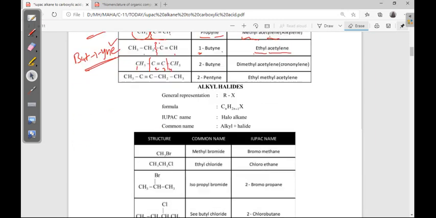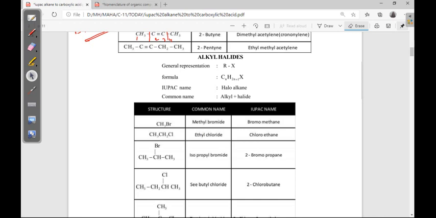Okay. Next functional group, that is alkyl halides. Alkyl halide means alkyl group, R group is there, halide means X is there. Alkyl halide. Okay, so this is the formula we just discussed, CnH2n plus 1. In alkane, 1 hydrogen is less. In place of that hydrogen, any halogen, it may be fluorine, chlorine, bromine, iodine, whatever.